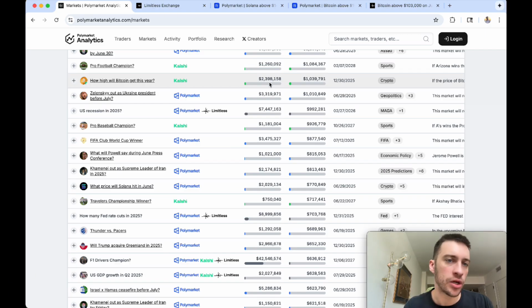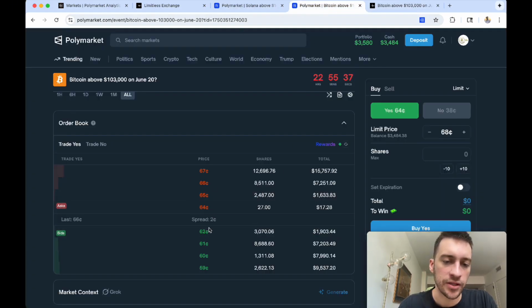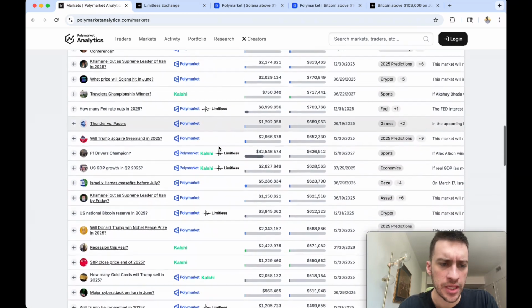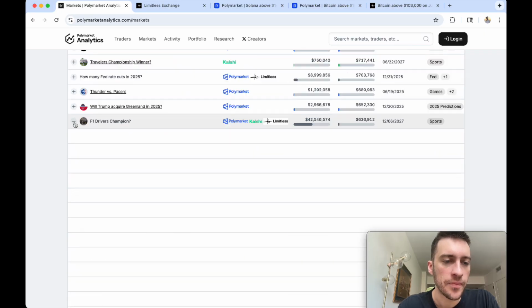Crypto option markets are going to fluctuate like crazy every second because prices are always changing. Just like this one right here is always going to be changing. And if this one's not changing at the same time, we can snipe that value and buy it at 63 and buy it at 64 on the other and make free money, right? Anything that's going to fluctuate a lot is really just going to be very, very good for you. Now, if you like F1, there's plenty of arbitrage here as well.